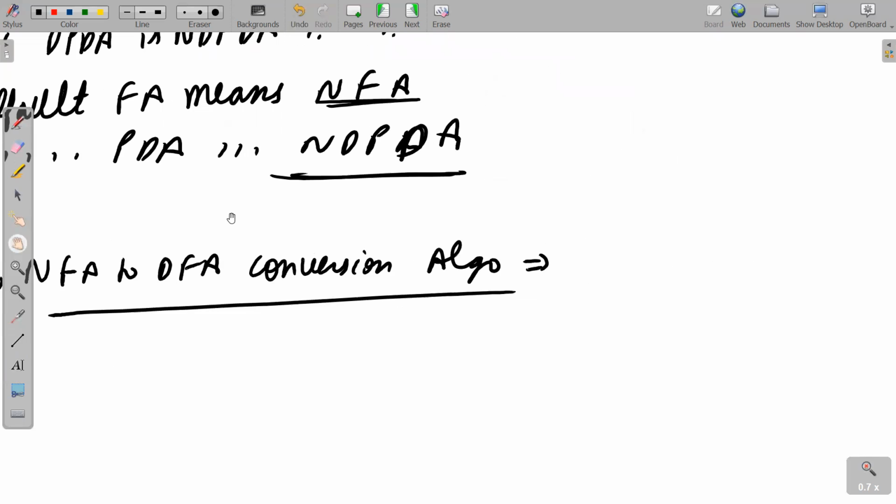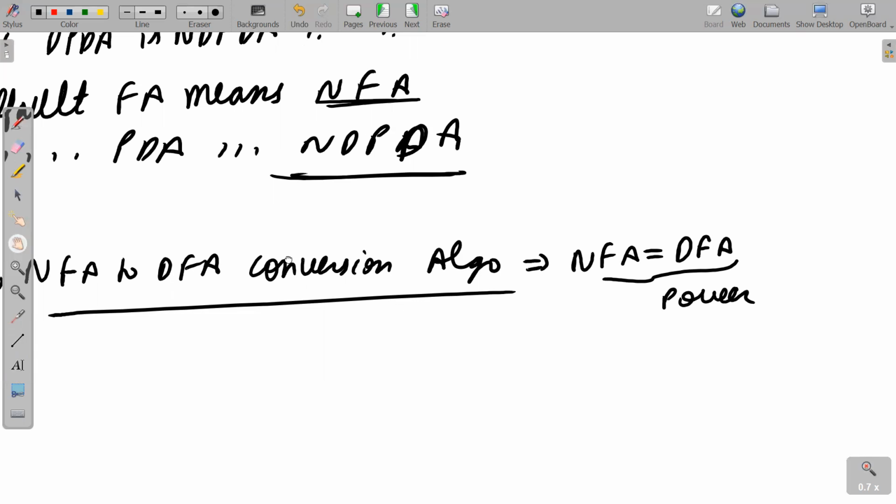Because we have an algorithm for NFA to DFA conversion, every NFA can be converted to an equivalent DFA. That means in terms of power, NFA and DFA have the same power. NFA is equal to DFA in terms of power.